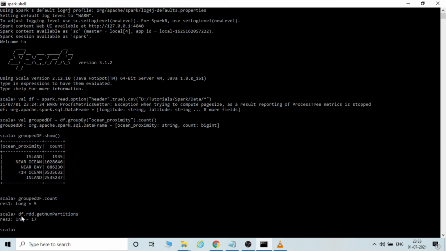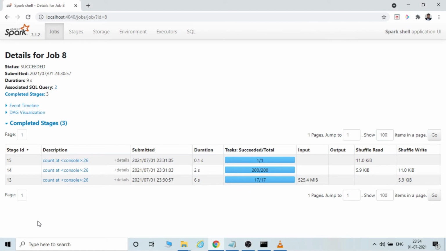If you see df.rdd.getNumPartitions, you can see that there are 17 partitions. On the Spark UI, you can see that 17 partitions are created.